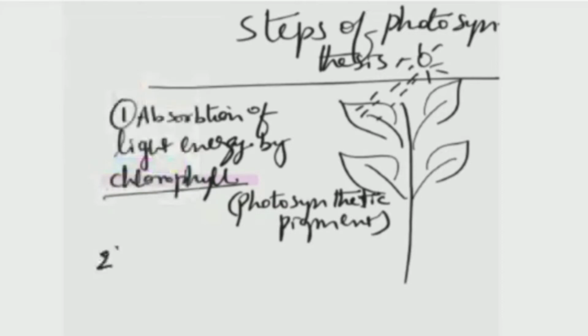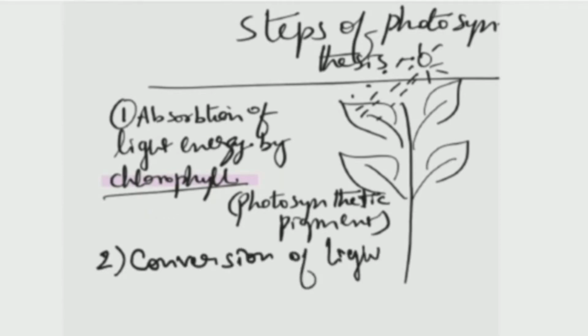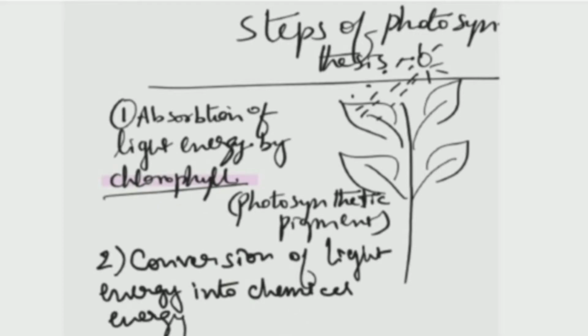Now why is this sunlight necessary? It is necessary for splitting the water molecule. So what are the steps? First step is absorption of light energy by chlorophyll. First the sunlight falling on the leaves will be trapped by the chlorophyll, and then the conversion of light energy into chemical energy will take place. So these are the first two steps: absorption of light energy by chlorophyll and conversion of light energy into chemical energy. Now there are three major steps given in your book.